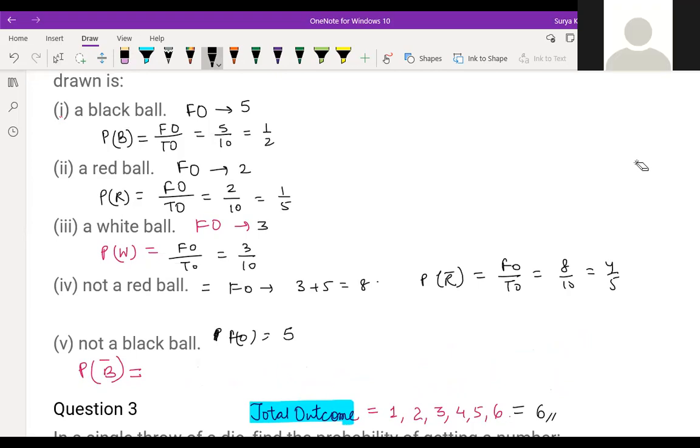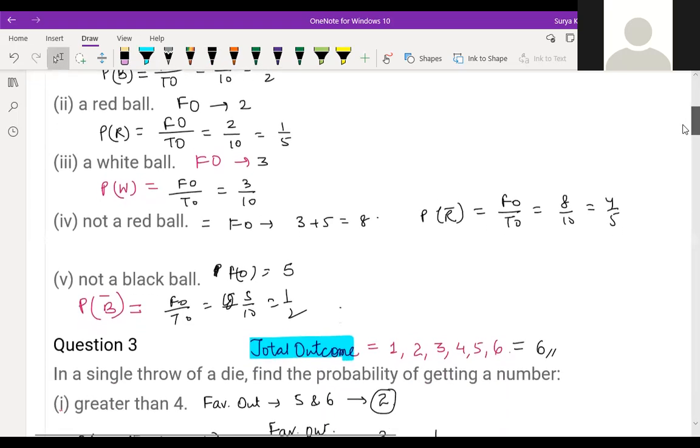So probability of not a black ball is favorable outcome by total outcome. So our answer is 1 by 2. 5 by 10 is nothing but 1 by 2. Hope it's clear to everyone. Next question.